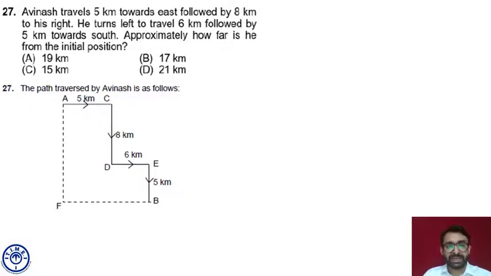Now AF is 8 plus 5. AF is 8, which is CD, plus 5, which is EB. AF is 13. Now FB is AC plus DE. FB is equal to AC plus DE. AC is 5, DE is 6. So FB must be 6 plus 5, which is 11.